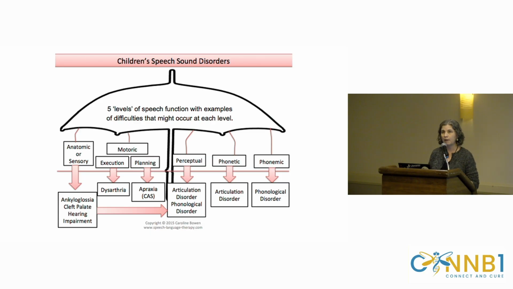When we're talking about motor speech disorders, we're talking about dysarthria and apraxia. These are problems that occur when there's a breakdown in motor execution or motor planning specifically. Speech sound disorders in general are really common. It's actually the most common problem of early childhood. It affects up to 5% of all kids between the ages of 3 and 17. But when we look at motor speech disorders specifically, these are actually quite rare.